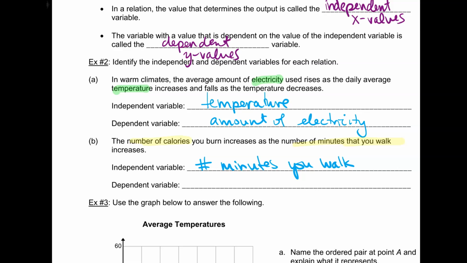And then, as a direct consequence, we find out how many calories. In order to find out how many calories you burn, you have to know how many minutes you walked. But I don't have to know how many calories I burned to know how many minutes I walked, right? So the independent, you only have to know that one. But dependent always relies on something else. So the calories you burn would be the dependent.